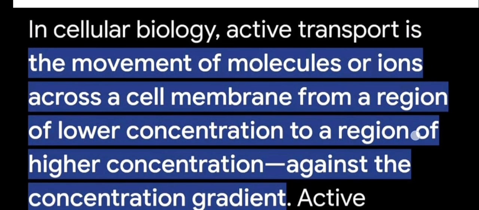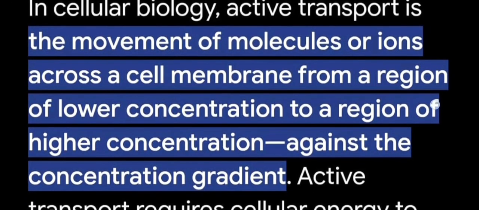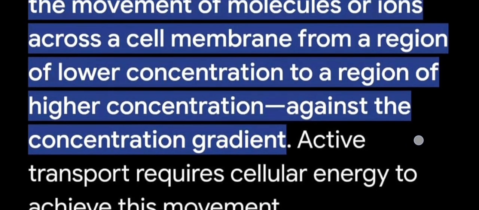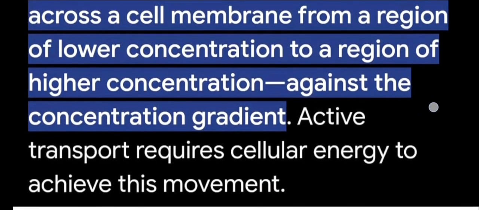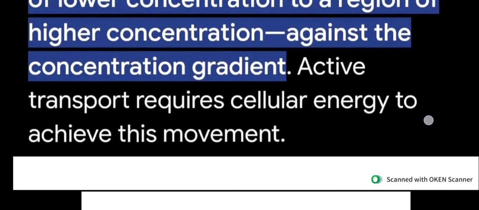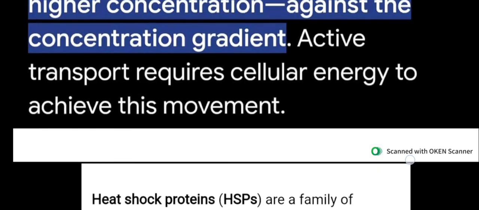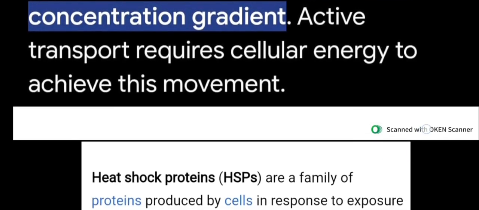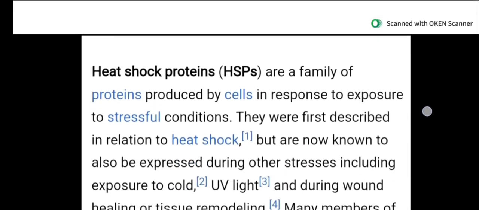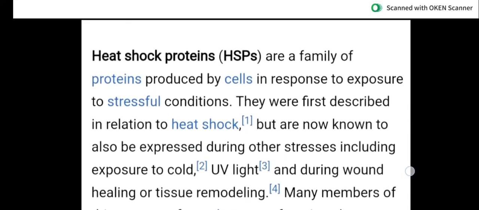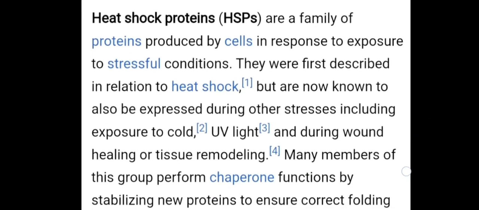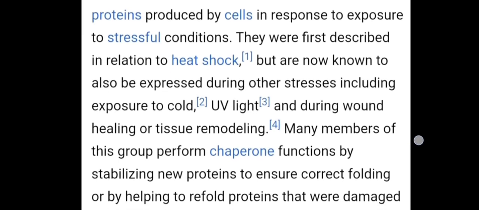This is the explanation of active transport: the movement of molecules or ions across a cell membrane from a region of lower concentration to a region of higher concentration, against the concentration gradient. Active transport requires cellular energy to achieve this movement. And next, 8B, heat shock protein. Short notes.